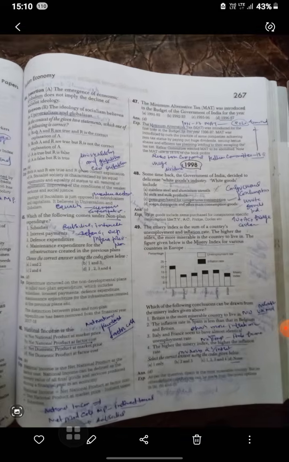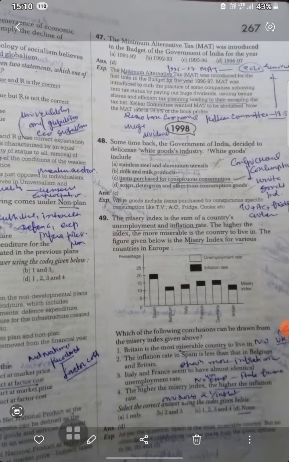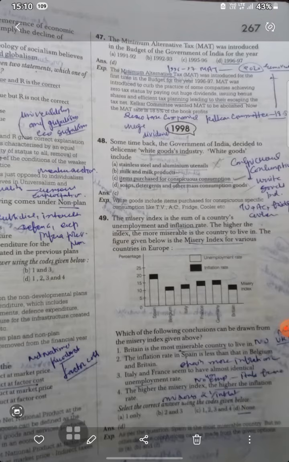Next is the minimum alternative tax, which was introduced in the budget of the Government of India for the year 1996-97. Minimum alternative tax was introduced for the first time in the budget for 1996-97 to curb the practice of companies declaring dividends and issuing bonus shares for efficient tax planning, thereby escaping tax. The Kelkar committee wanted MAT to be abolished. Now the MAT rate is 18.5.